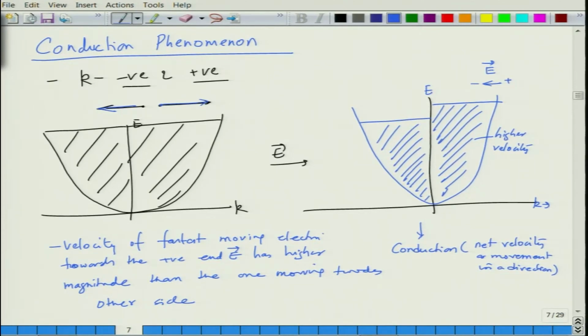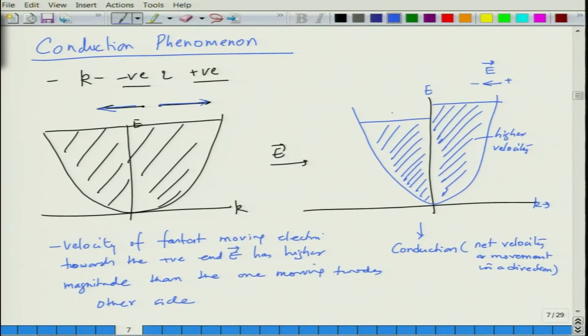And this happens only when there are states available above EF. So if the states above EF are all empty, as happens in insulators, then there is a problem. In the case of metals, the states are available, there is no energy gap, and hence you can always find states in which electrons can move.